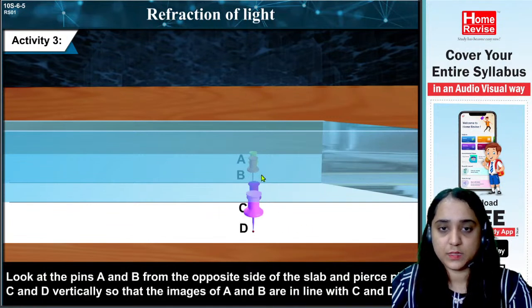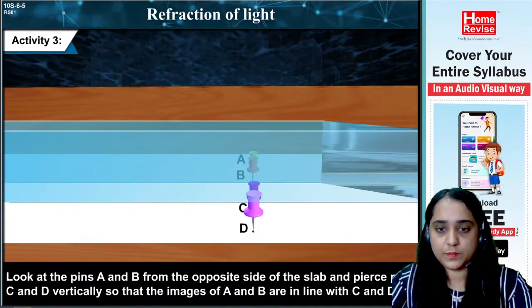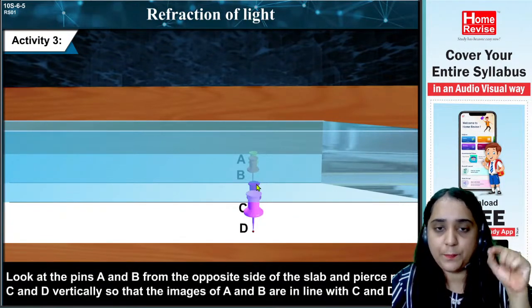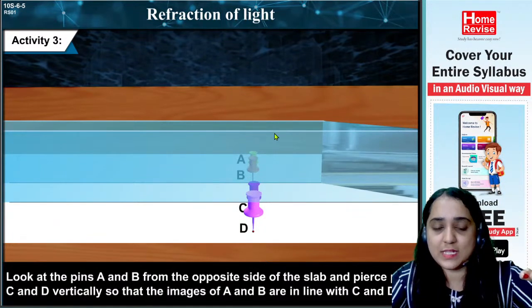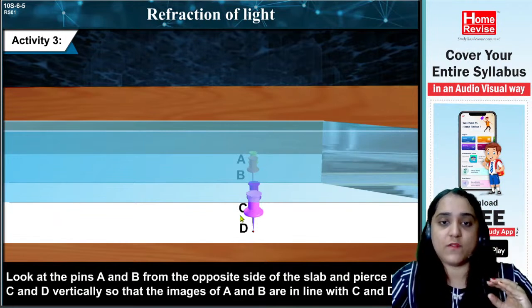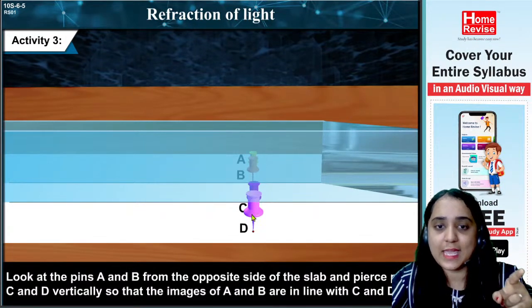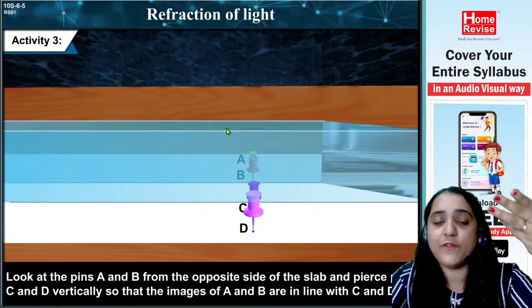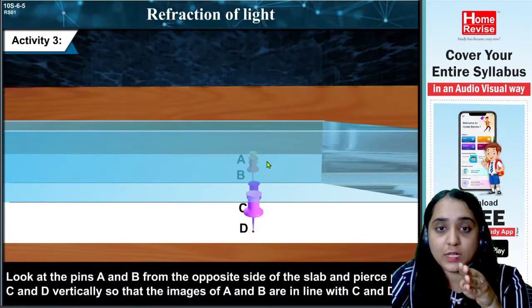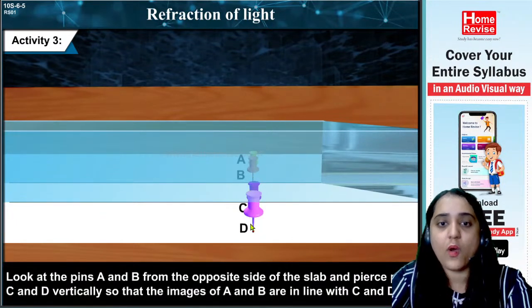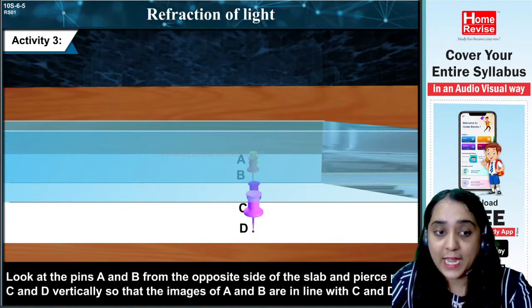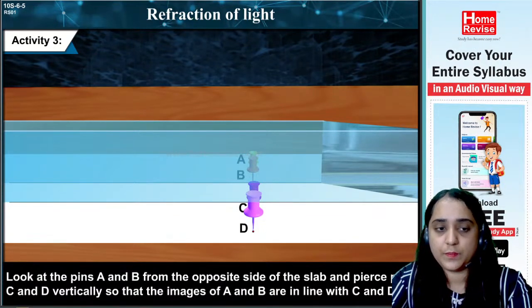Pierce C and D vertically so that the images of A and B, and C and D on the opposite end of the slab, all look in the same line. You don't have to look from the top view. You have to look through the glass. After looking through the glass, you can see A, B, C, D are all in a straight line. They should maintain a line, in line with C and D.